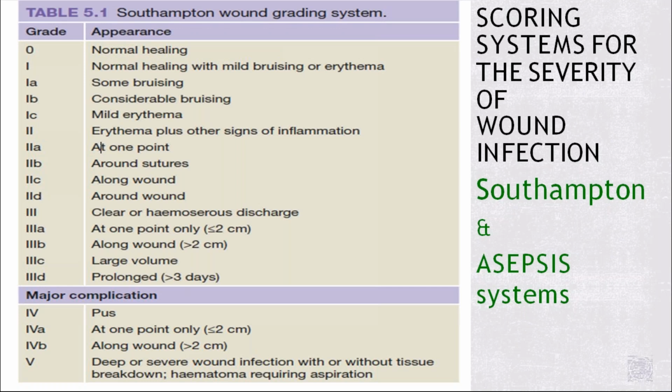Grade 5 is deep or severe wound infection with or without tissue breakdown. If there is a hematoma, then you should reopen the wound, and that also depends upon the size of the hematoma. If the hematoma is small, we can simply do aspiration. Otherwise, if the hematoma is organized, then we have to go for exploration.